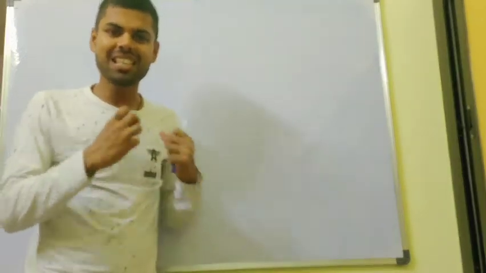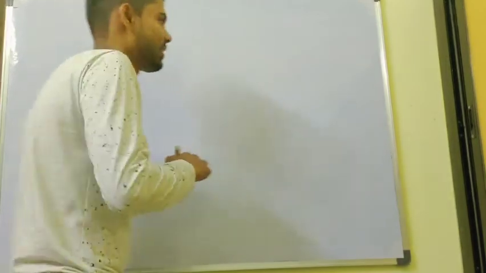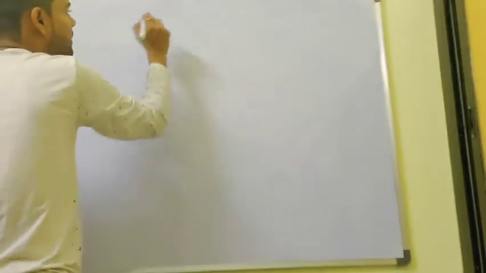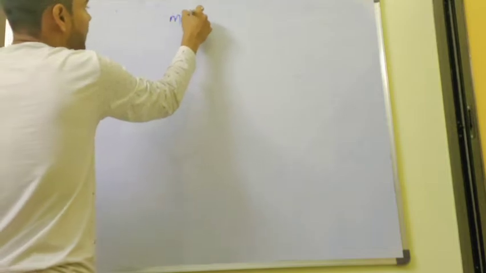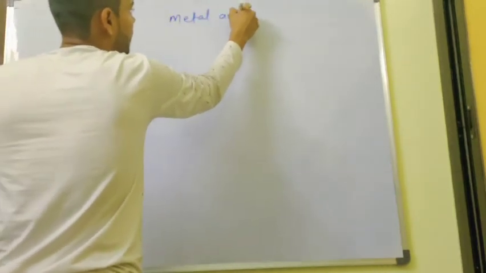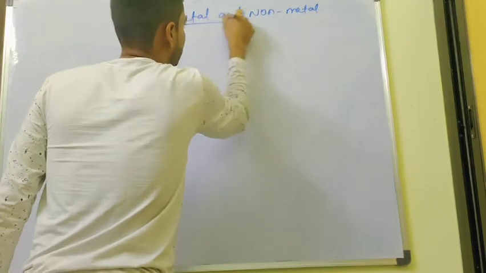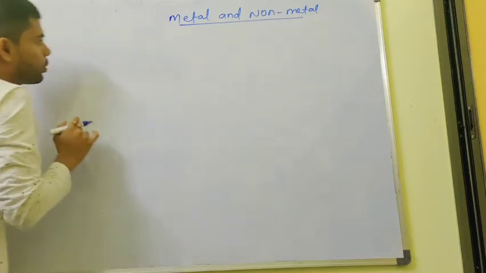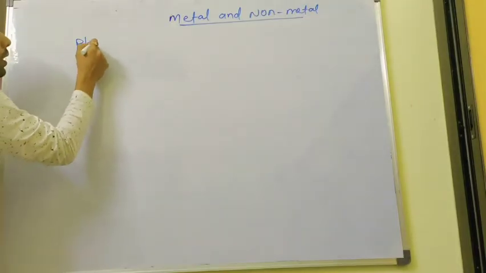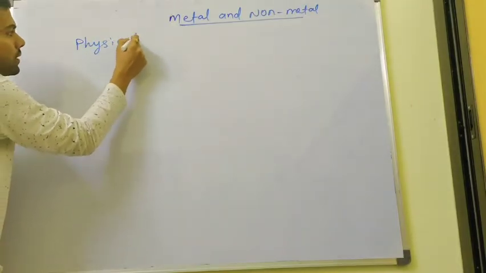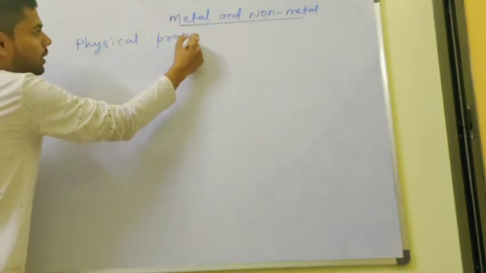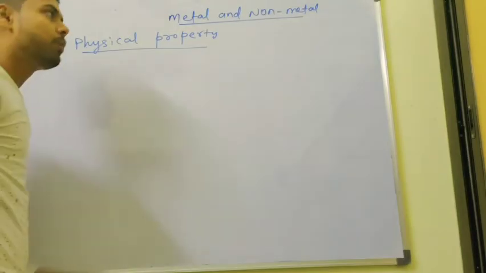So let's start our concept. My dear students, the chapter name is Metals and Non-Metals. First, we are going to discuss the physical properties of metals. Before doing this, we have to go through some data.